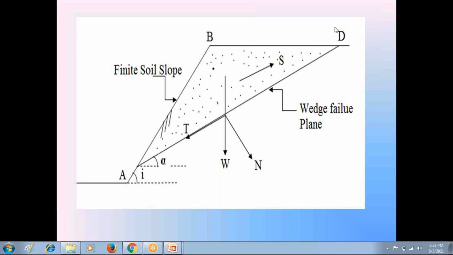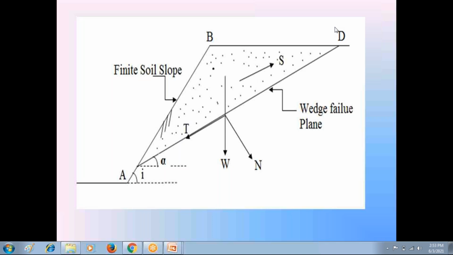Nowadays, AutoCAD is also applied in this stability analysis. But in the olden days, whenever the stability of finite side slopes was to be checked, first we prepared the plan of the earth dam, embankment or canal on the graph sheet. Then we consider one imaginary wedge failure plane AD in the graph sheet.